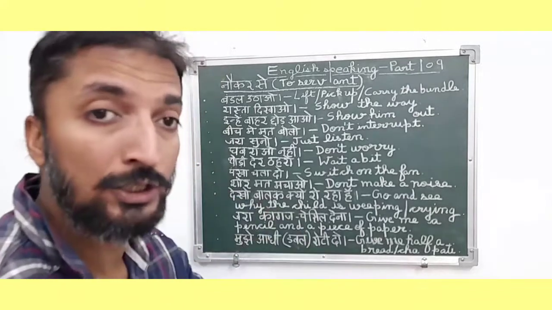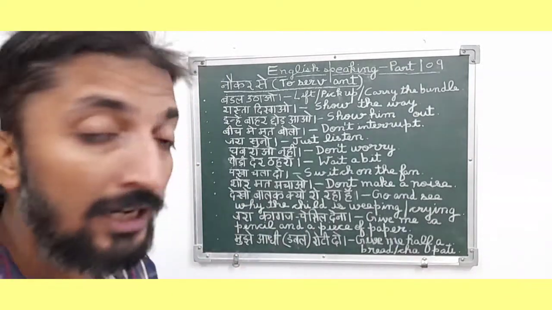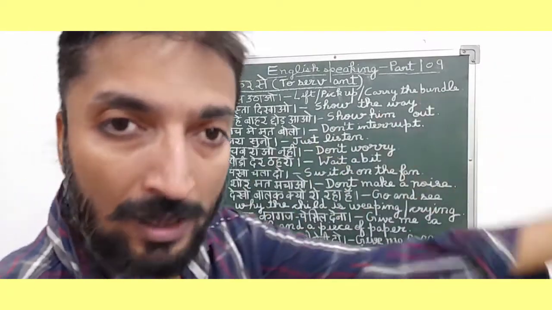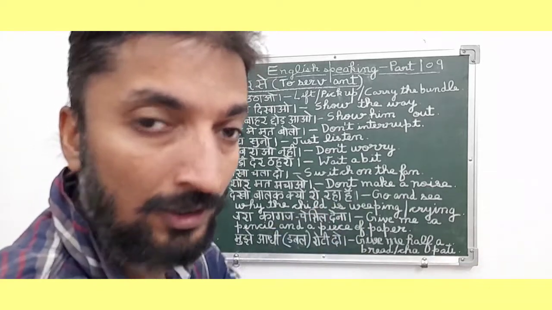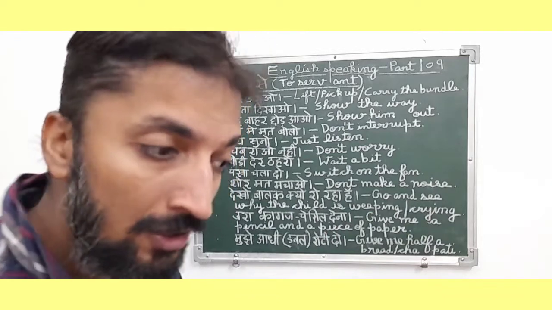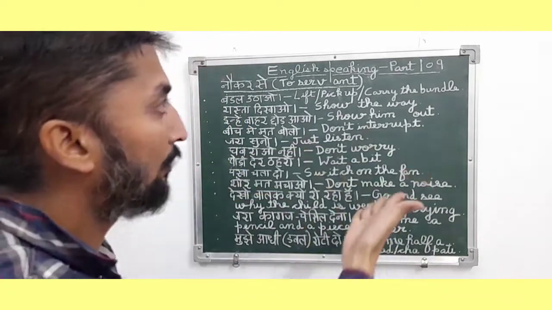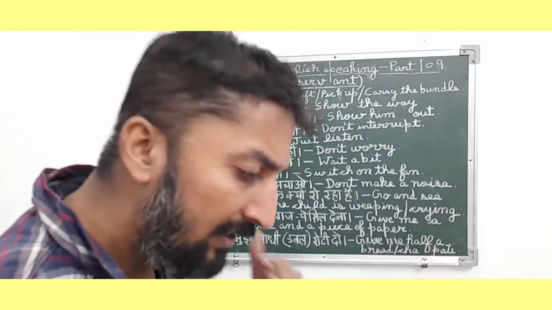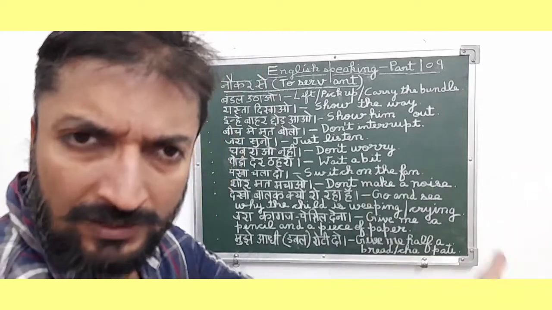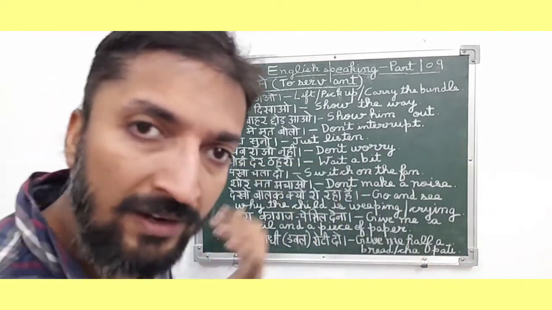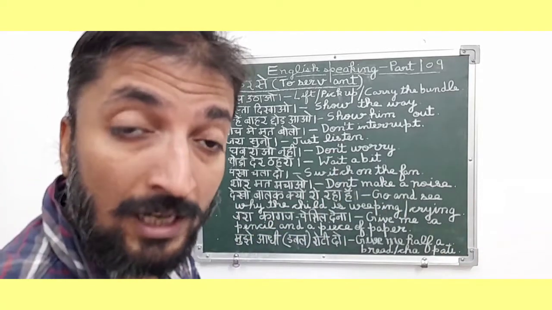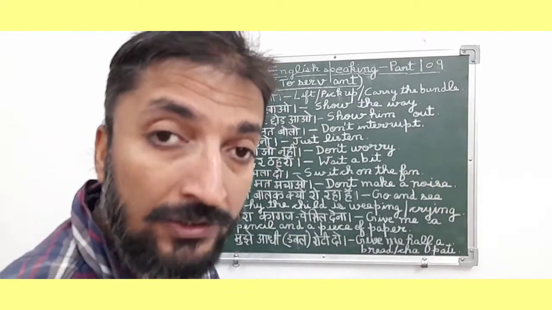So friends, this was English speaking part 109, in which I tried to explain to you about नौकर से, means to servant related sentences, that is, how we order and command our servant at our home to do our work. So friends, I wrote down the sentences in Hindi and side by side I translated them into English so that you may find it easier to understand these kinds of sentences. I hope you found it easier to understand, because these kinds of sentences we normally speak to our servant or maid at our home in our day-to-day life. So friends, their knowledge, basics and awareness are very important if we want to become a fluent English speaker.